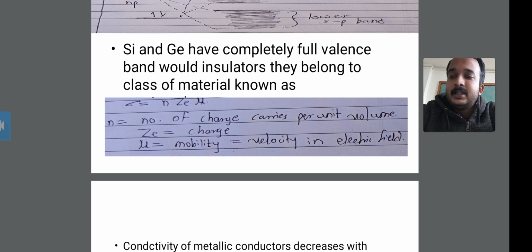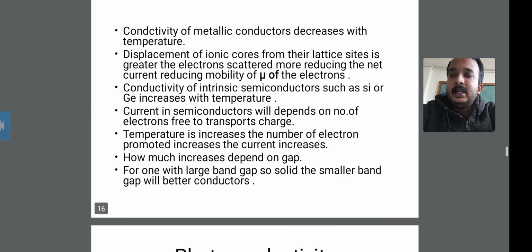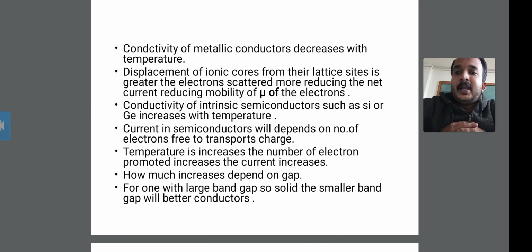Sigma is the conductivity, and we have to calculate the conductivity of semiconductors. This is the formula for the semiconductors silicon and germanium. Next, the conductivity of a metallic conductor decreases with temperature. You also have to study this in the physical chemistry practical.